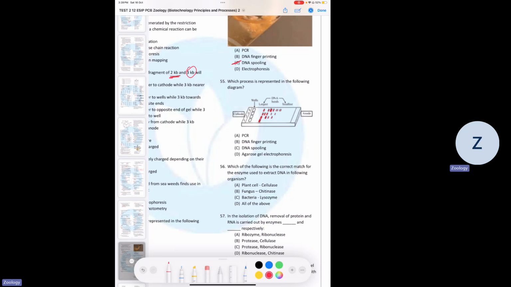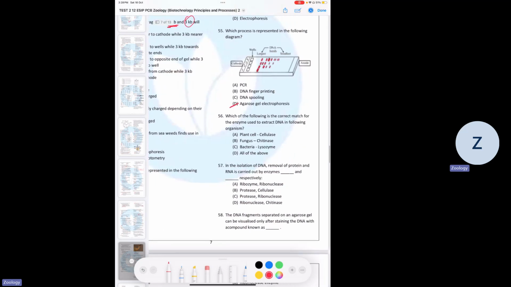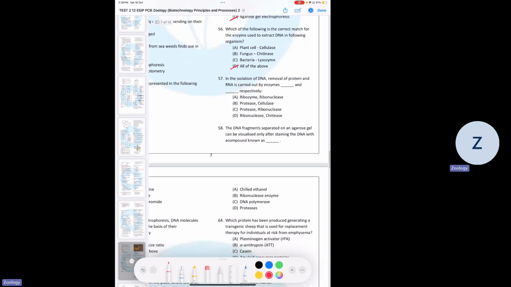55, what is it showing? It's showing agarose gel electrophoresis. 56, which of the following is the correct match for the enzyme used to extract DNA in the following organism? So plant cell, cellulase; fungus is chitinase; bacteria is lysozyme. A similar question was done above. So yes, all of these are correct.